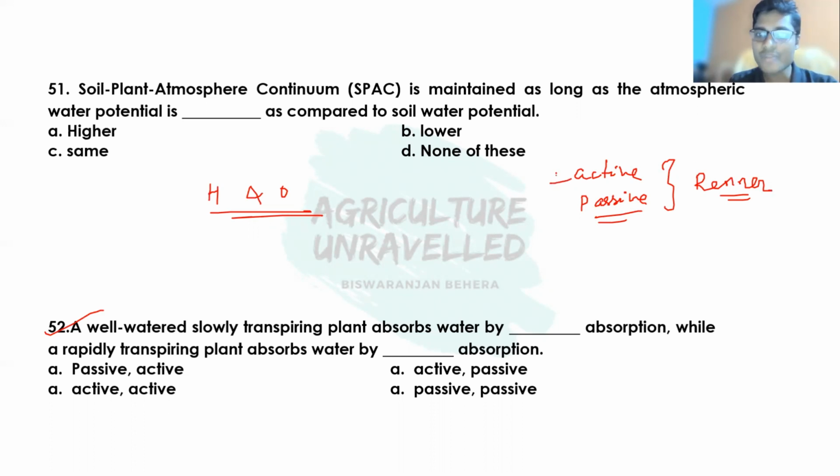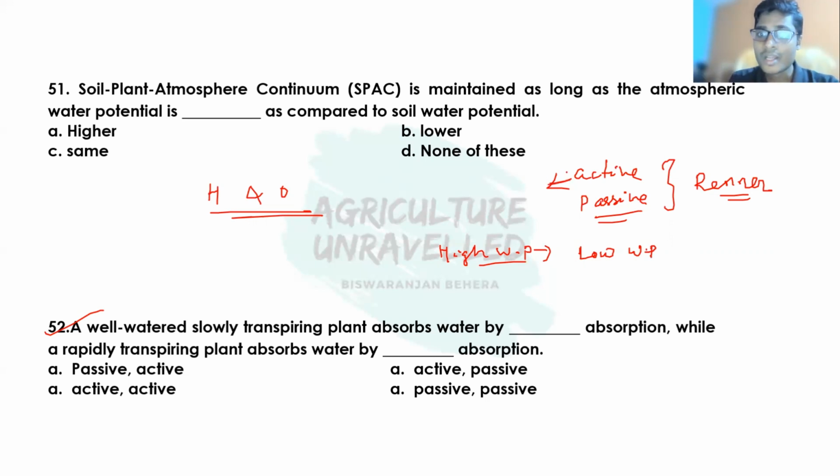Then what is active absorption? Active absorption is the absorption of water which occurs against the gradient. We know what the gradient is: higher water potential to lower water potential. Whenever there is a higher water potential, water will automatically move from higher to lower water potential to maintain equilibrium.